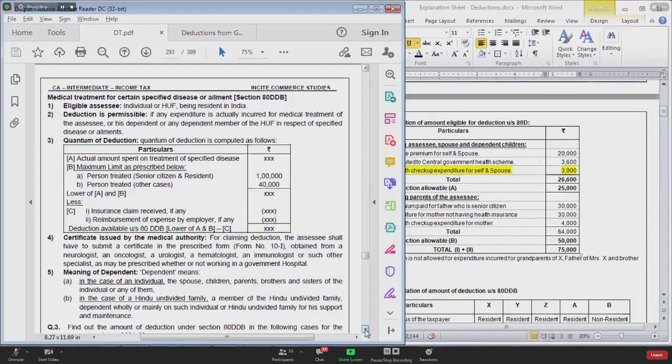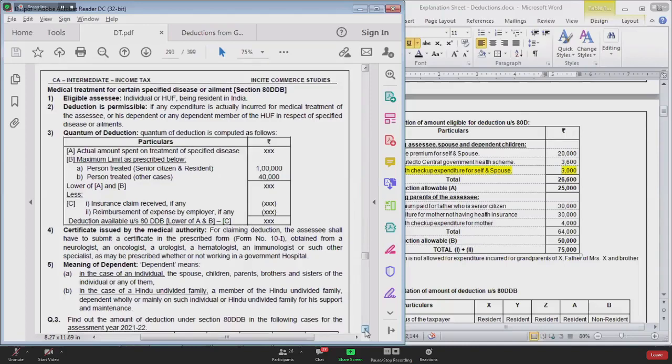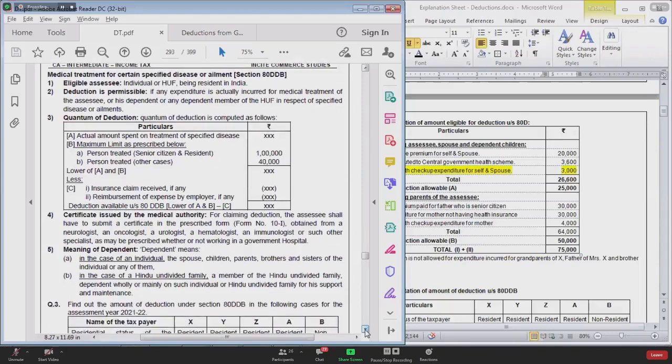But there are certain disabilities in case of which there are chances of improvement, chances of revival. For example, low vision. So in that case, you have to take a certificate from the doctor every year. So with this, we have completed section 80DD and section 80U.